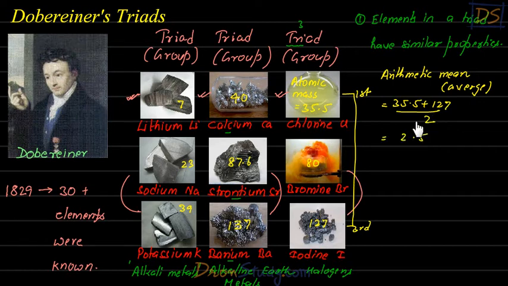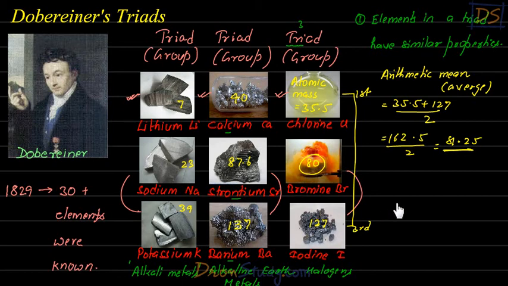So there is 2, then 6, 1 divided by 2. So this will come out to be 81.25. Okay, students, so what do you understand from here? See, we took the first one, we took the last one, we took the average of the atomic mass, and it comes out to be 81.25. Do you see anything special here? Yeah, definitely, students. Look at bromine. Its atomic mass is 80. So this average which we have taken has come very close to 80, very close to the atomic mass of bromine.